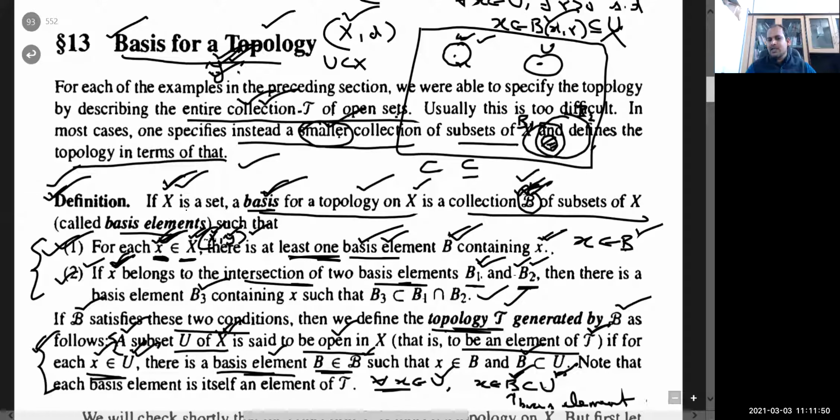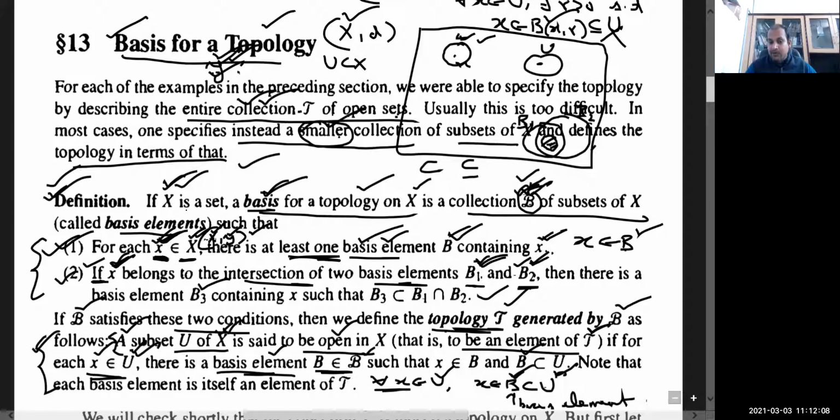That is, there always exists at least one basis element which contains every member x of X. And if, suppose, there are two, B1 and B2, remember this if.